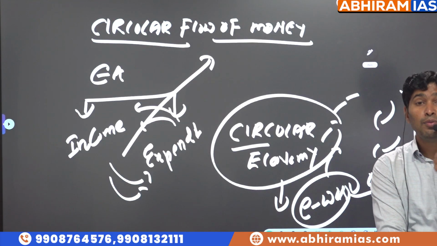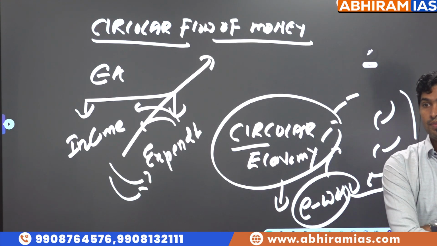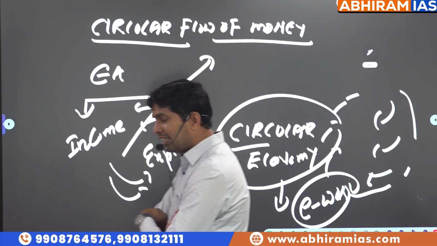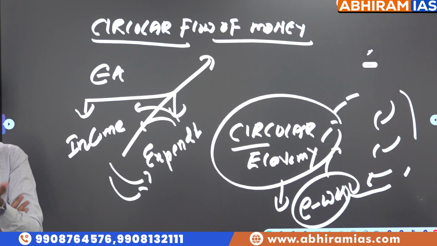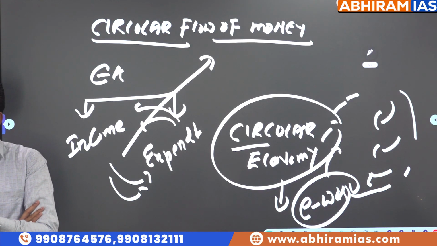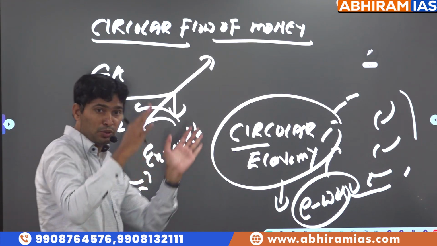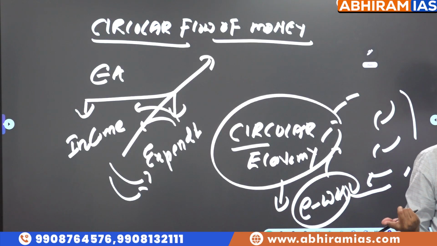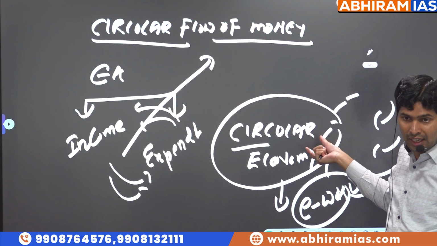The more the circular flow of money, the more the economic activity, the more the GDP growth. One more statement: the more the circular flow of money, meaning the number of times goods and services are getting exchanged, the more the economic activity, the more the GDP growth. So two statements are given and you are asked to find out which of the following statements are correct. Circular economy reduces waste. Circular flow of money improves economic activity. So this is the concept clarity: circular flow of money versus circular economy.